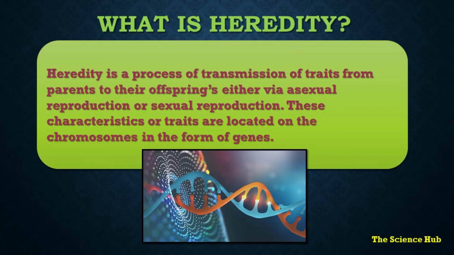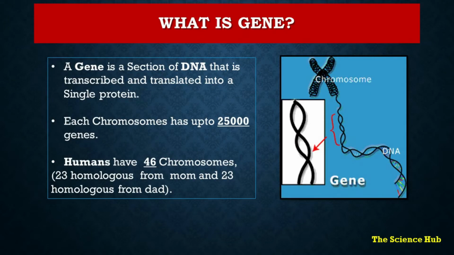What is heredity? It is a process of transmission of traits from parents to their offspring, either via asexual or sexual reproduction. These traits are located on the chromosomes in the form of genes. What is a gene? A gene is a section of DNA that is transcribed or translated into a single protein. Each chromosome has up to 25,000 genes, and humans have 46 chromosomes.